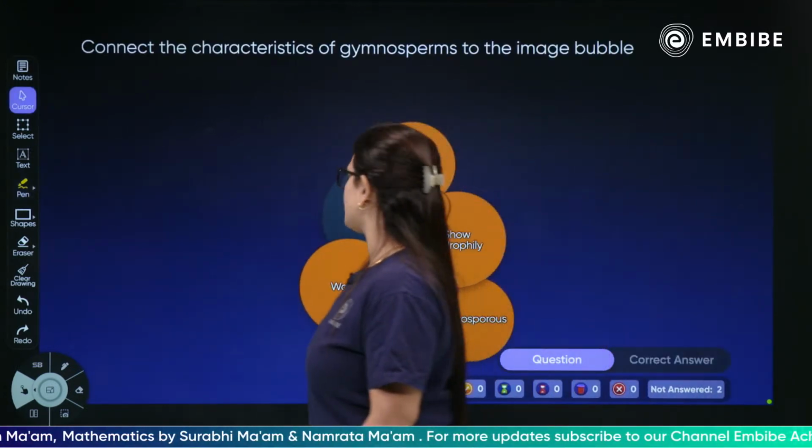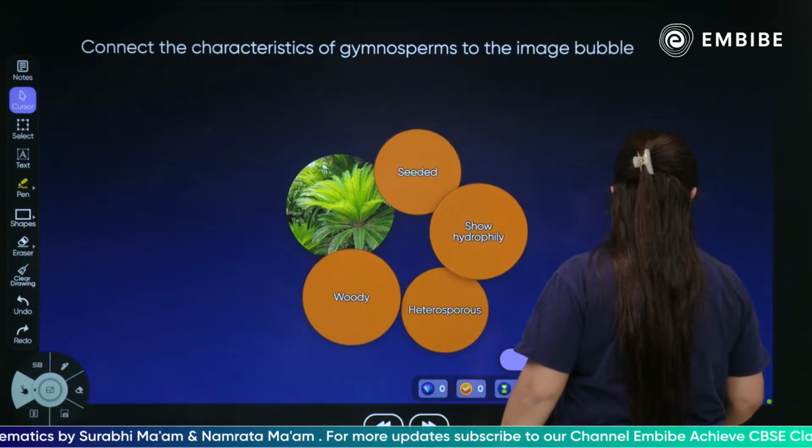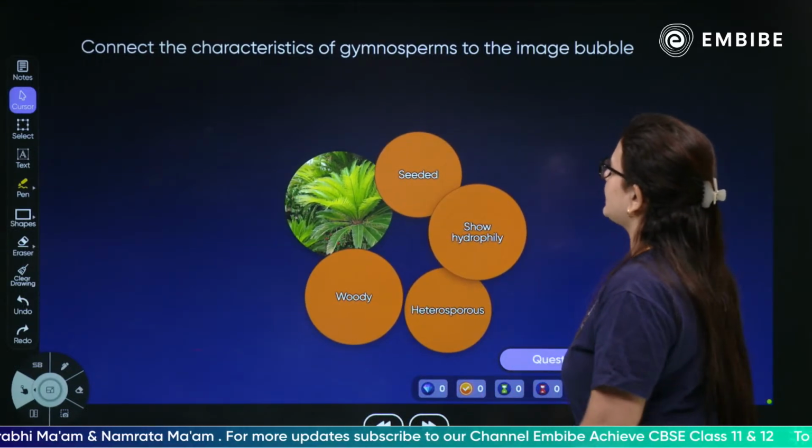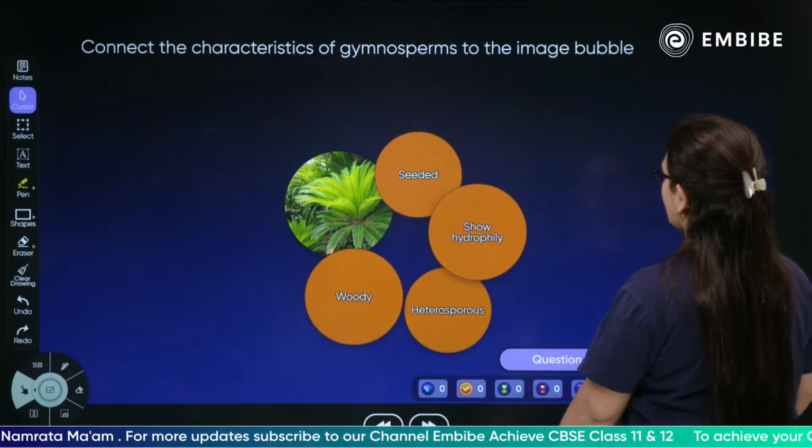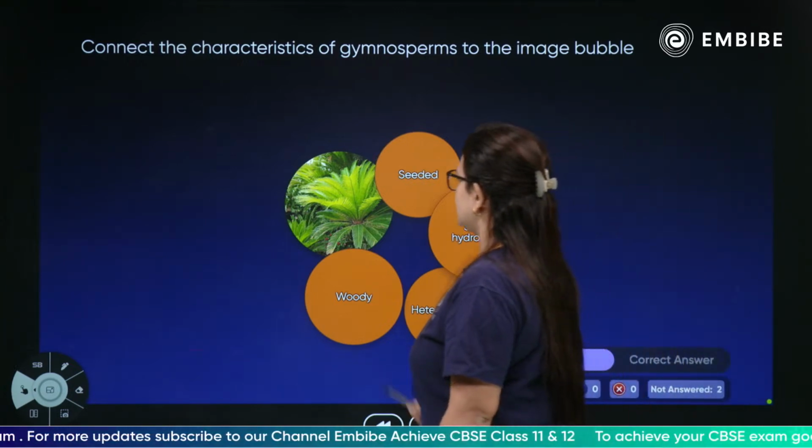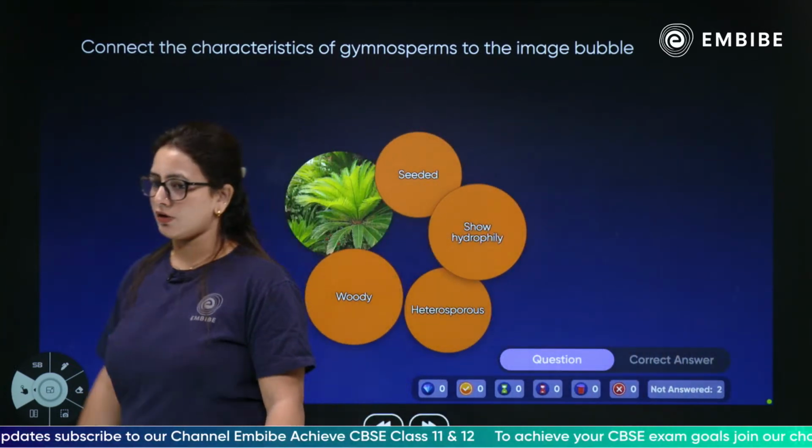Next we have a question for you. So quickly, what would be the characteristics of the gymnosperm? Yes, they are seeded, woody, heterosporous, show hydrophily.